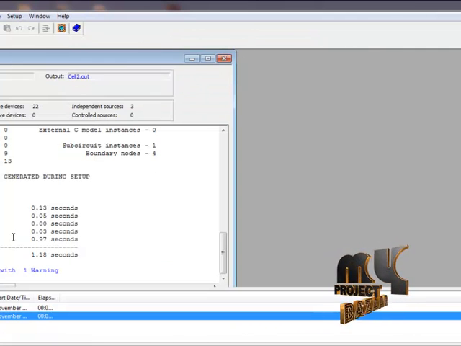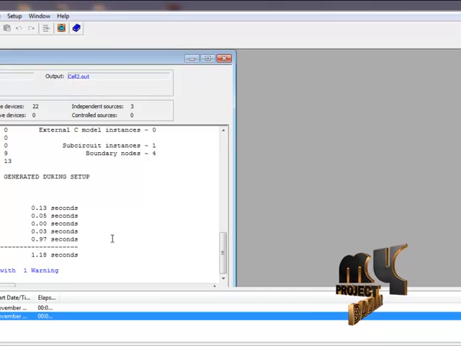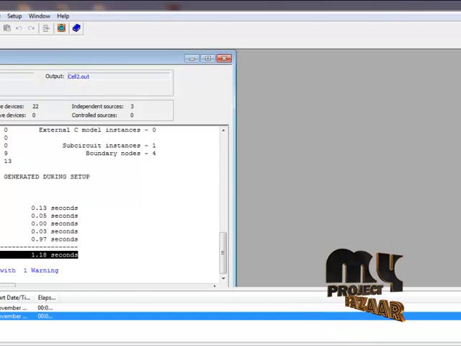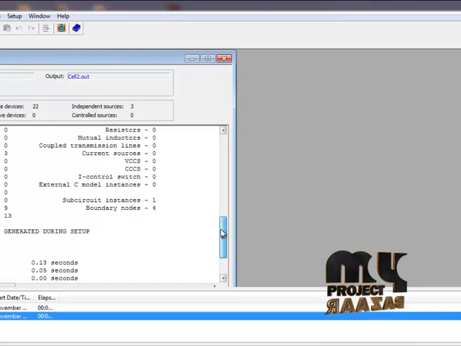So this is a total timing of 1.18 seconds. We get the maximum output running time. It is very important how much time it will take, and it gives the boundary lines here.